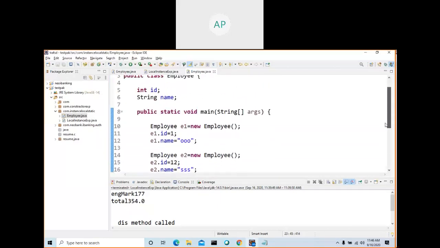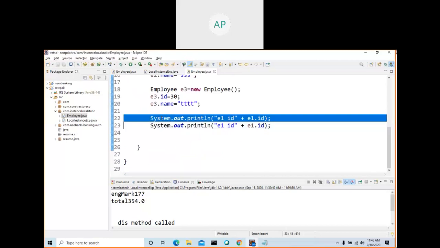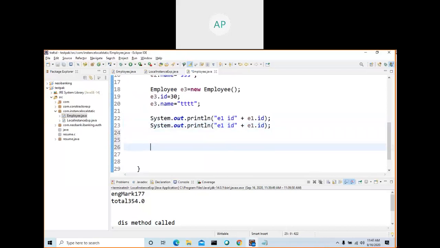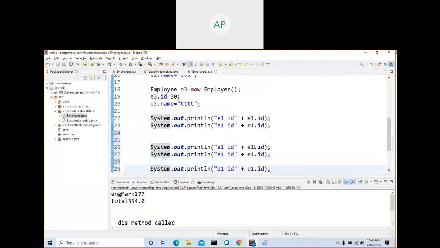So when you see here, I created three objects. Each object will have ID and name as its variables, and the value is different for all of them. That's why we call it an instance variable. Each instance has its own value.